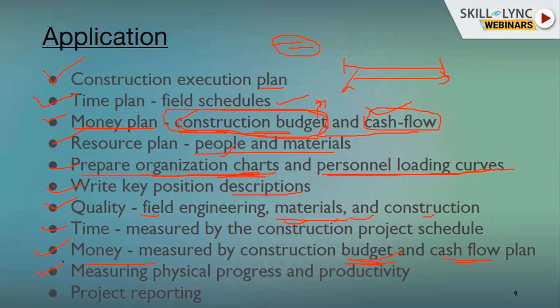Measuring physical progress and productivity. We will also see how a project engineer should manage physical progress and productivity. Productivity basically consists of the output of any kind of resource, be it manpower, material or machinery.